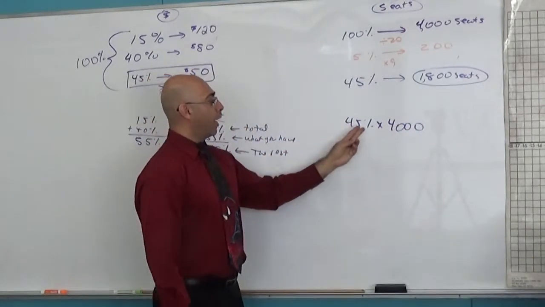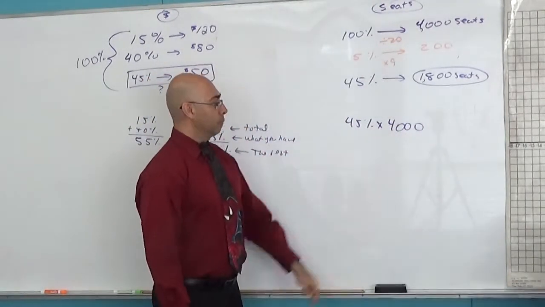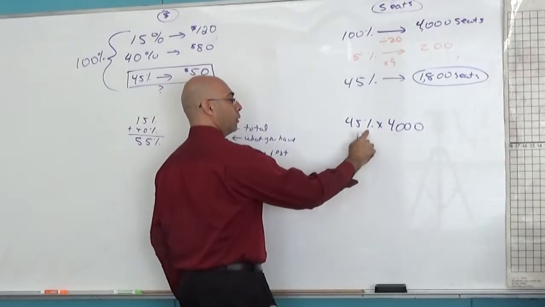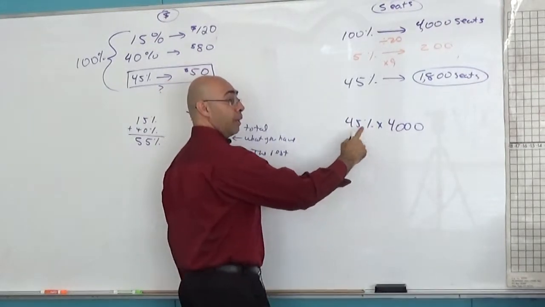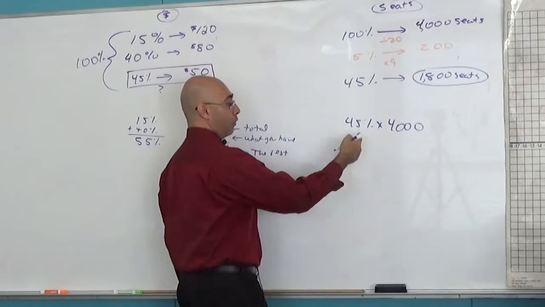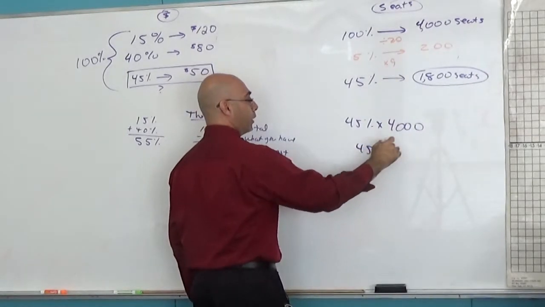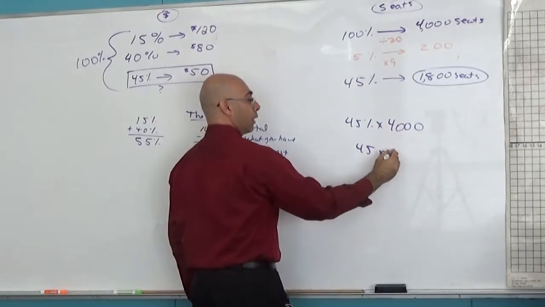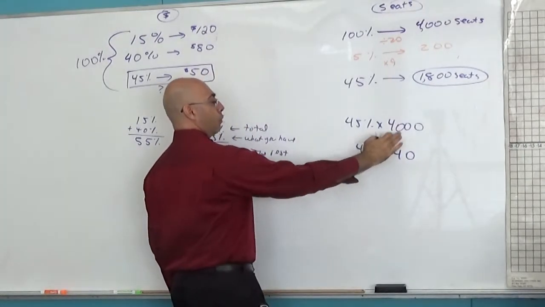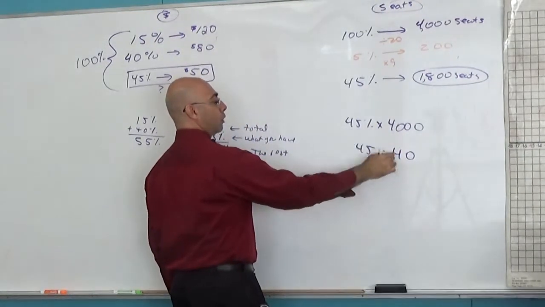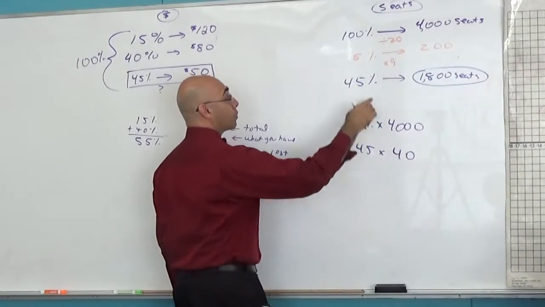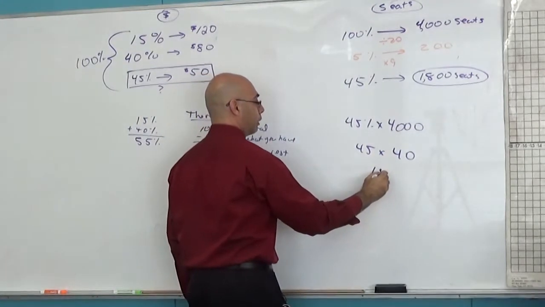And let's do 45 times that. What does percent mean again to do? Divide by what? 100. Divide by 100. So this is 45. I'm going to divide this by 100. That's going to be 40. So 4,000 divided by 100 is 40. And 45 times 40, we already did that earlier. That's 1,800.